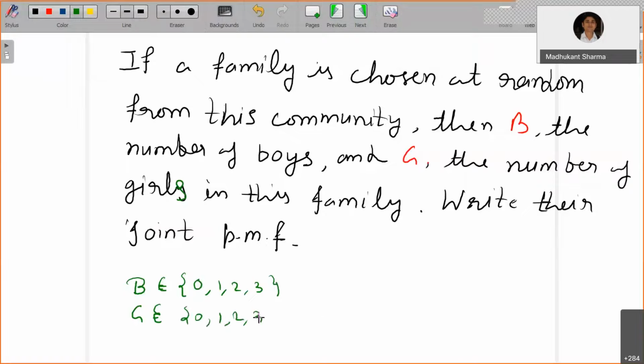Both are equally likely. So again, B and G will define discrete random variables. You want to assign the probability for B equals 0, B equals 1, B equals 2, B equals 3.